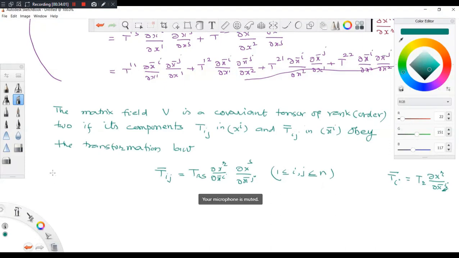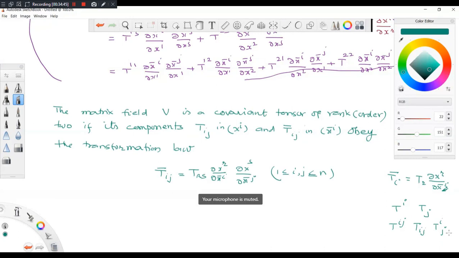Now see, if I have a tensor of rank 1, I can have either a contravariant or a covariant. But if there is a tensor of rank 2, I have Tij contravariant, Tij covariant, and I can have a mixed one also, one upper, one lower. So for a tensor of rank more than 1, you can always have this kind of mixed tensor, where some indices are contravariant and some are covariant.